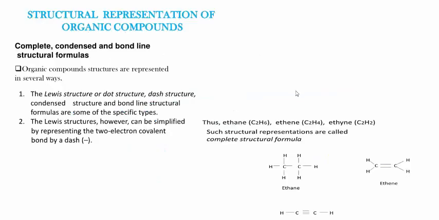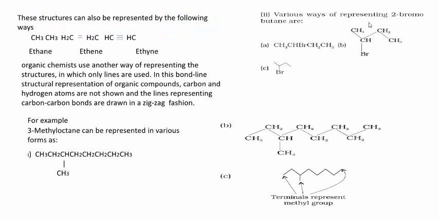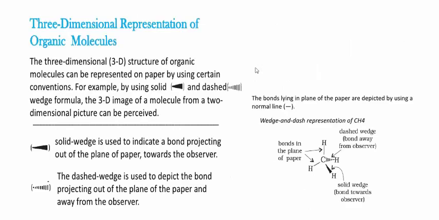Next, if you take another example, various ways of representing 2-bromobutane are shown. Okay, see here, definitely this is a condensed structure and this is the open chain structure of 2-bromobutane and this is the bond line structure of 2-bromobutane.